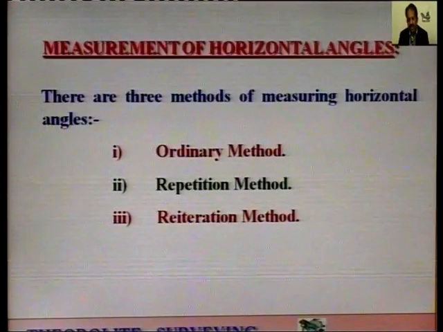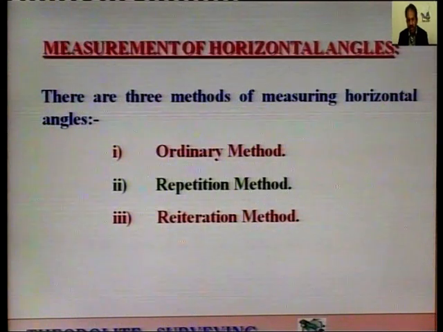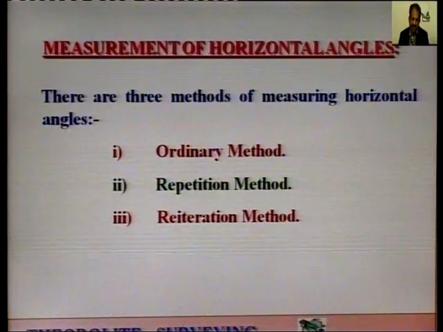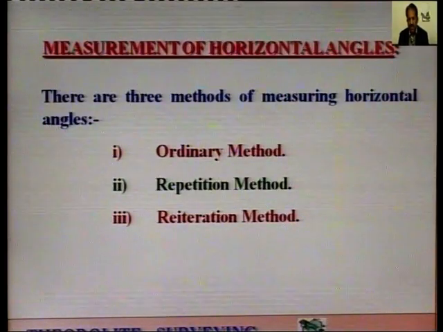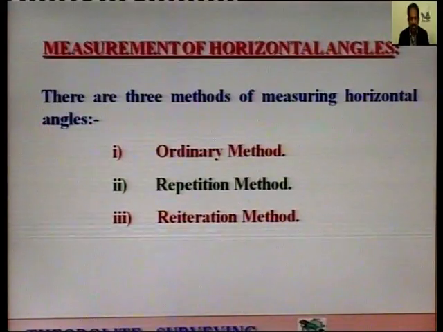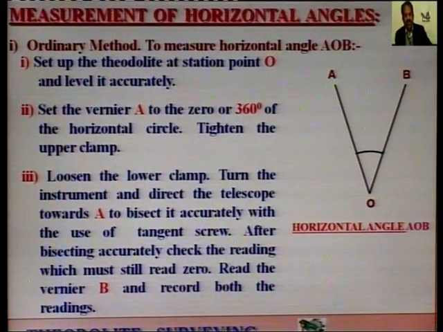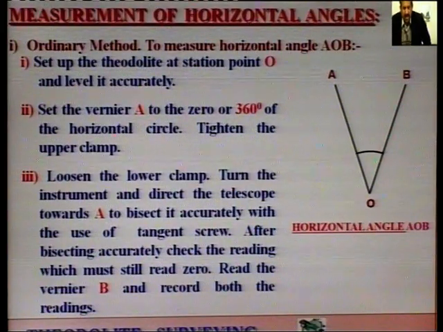This is very important method or accurate method, and which we use only for the accurate work or precise work, used for very important works. The third one is reiteration method, and this method is used when a number of angles are to be observed from single setting of the instrument.